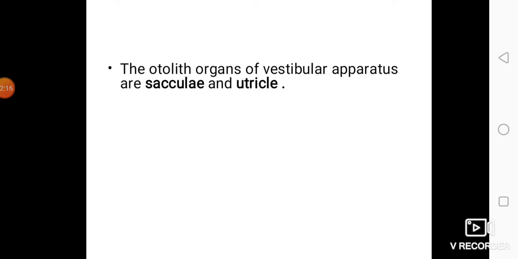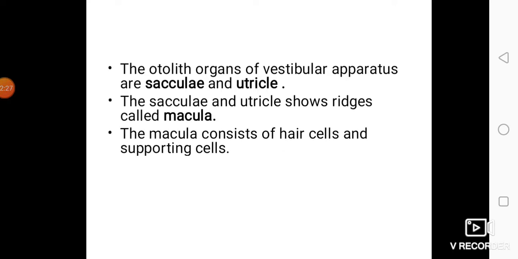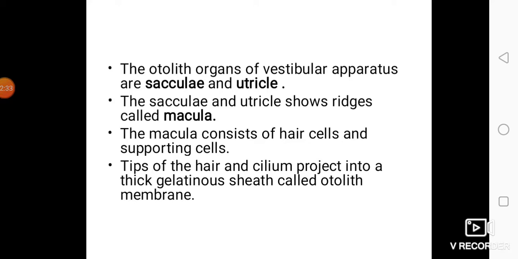The otolith organs of the vestibular apparatus are the sacculus and utricle. Sacculus and utricle show ridges called macula. They have ridges on them, called macula. Macula consists of hair cells and supporting cells. Tips of hair cells and cilia project into a thick gelatinous sheath called the otolith membrane. There is an otolith membrane in the sacculus and utricle.